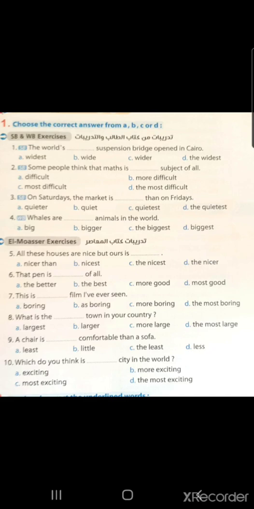Yeah, comparative form. Short adjective, it will be quieter. Number 4. Whales are the biggest animals in the world. Superlative form. Short adjectives. The biggest. Letter C.